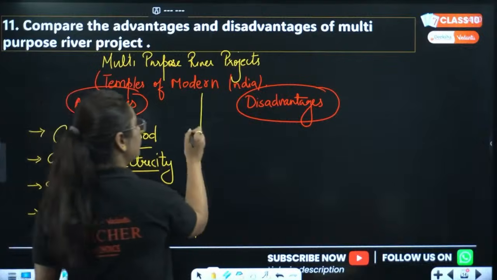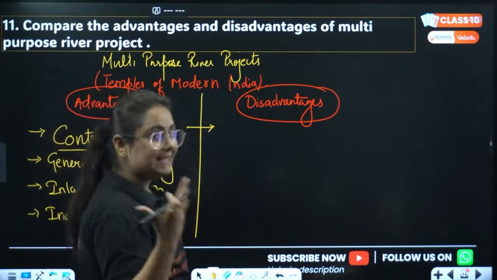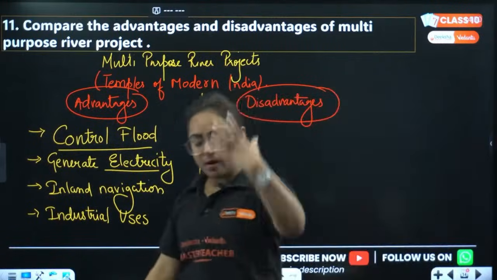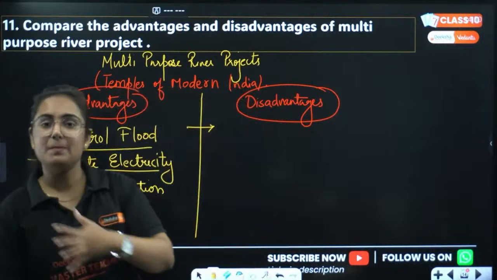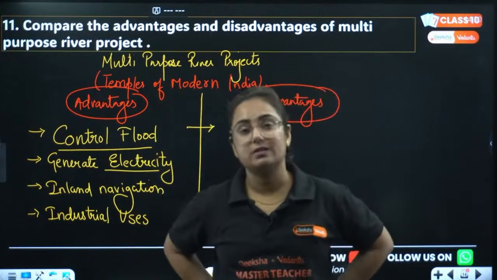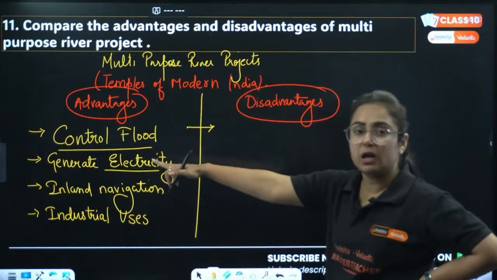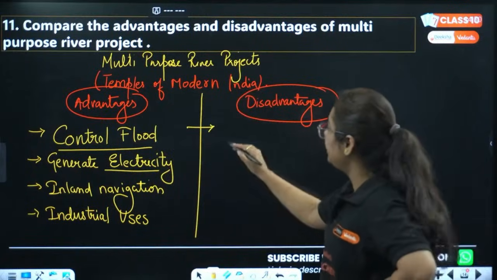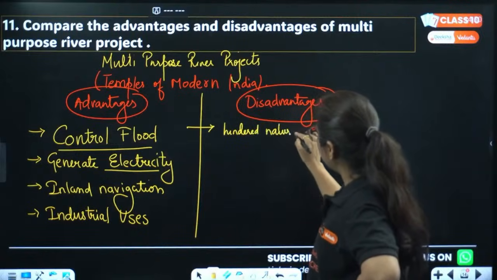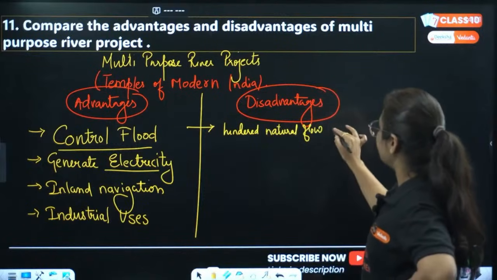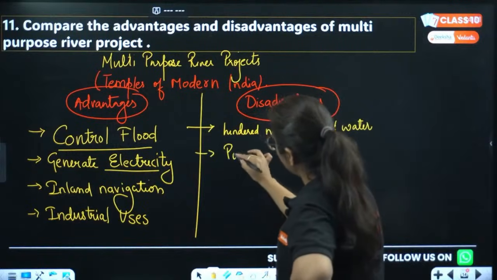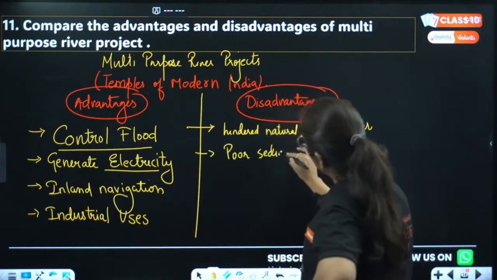But now if we move to the disadvantages, the irony is that, having all these advantages, the multi-purpose river projects have been under scrutiny since ages. Why? What is the reason? Because with the objective to control flood, what happened? We hindered, okay, we hindered what, beta? The natural flow of water. That led to poor sedimentation. That led to what? Poor sedimentation.